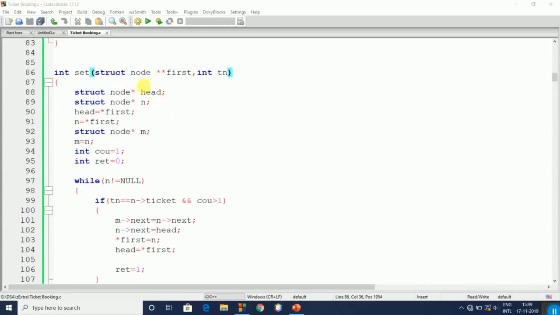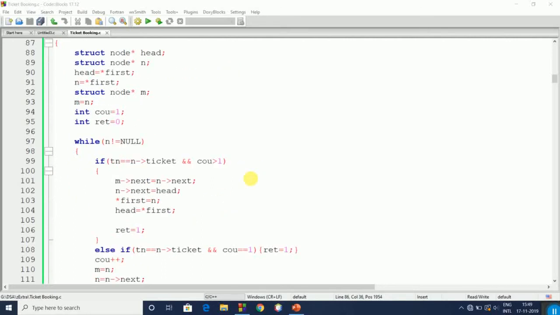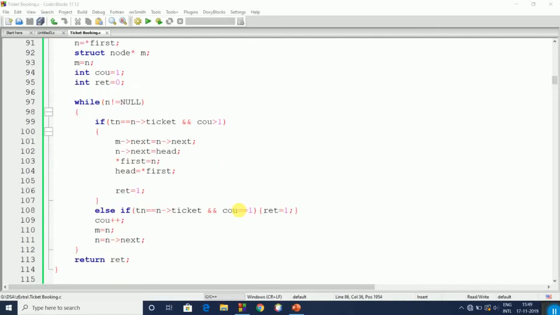The set function is used to set the ticket at the first node. TN stores the ticket number entered by the user. Counter is equal to 1 and return is equal to 0. While n does not equal null, it will go inside. If counter is equal to 1, then we don't need to set the ticket at first because it is already at first.